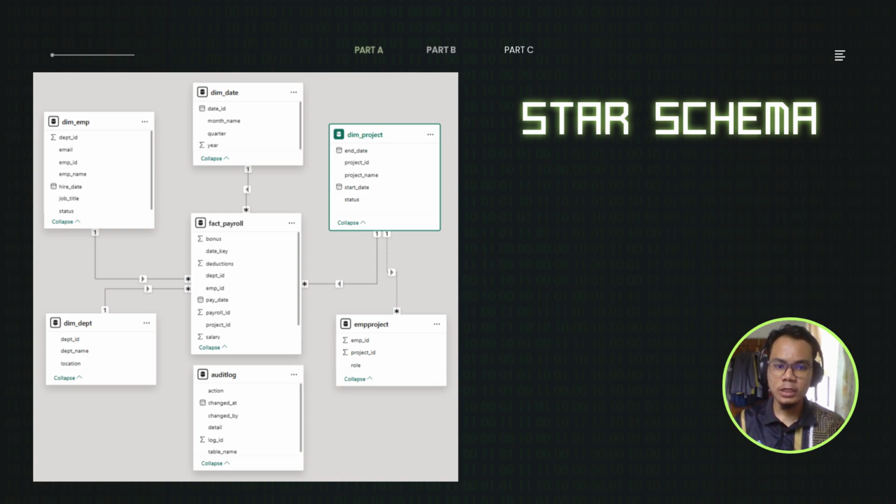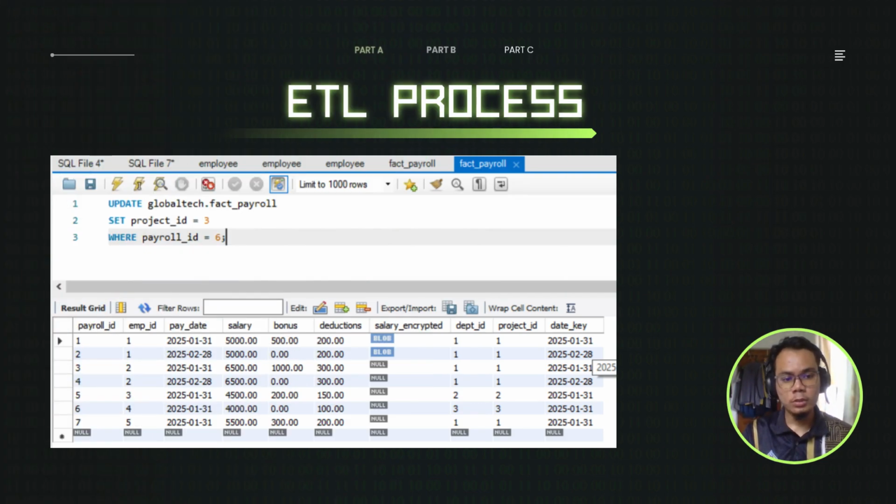And why we use the star schema, because it reduces join complexity. With the star schema, we can total payroll by department and project per month, which is simpler and faster. To ensure the audit process is done smoothly, ETL is performed, which is extract, transform, load, before input into the data warehouse. This process is essential because it prioritizes the important data, identifies the empty rows, and excludes less important columns.